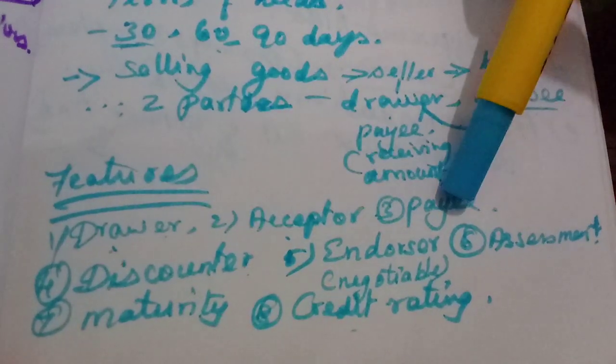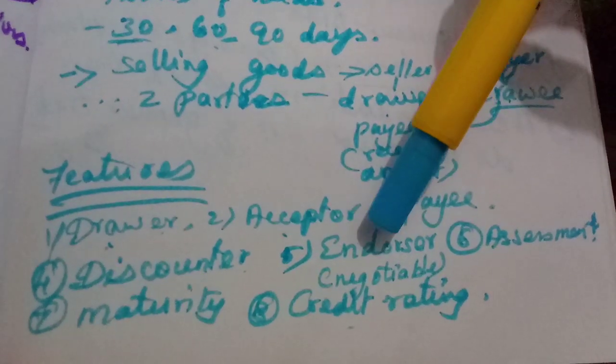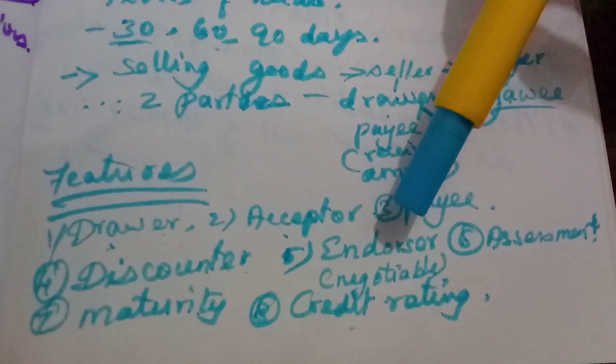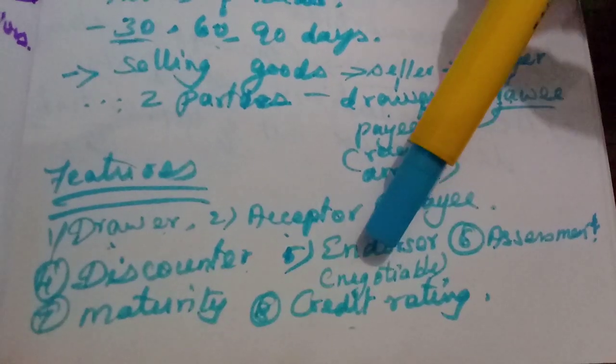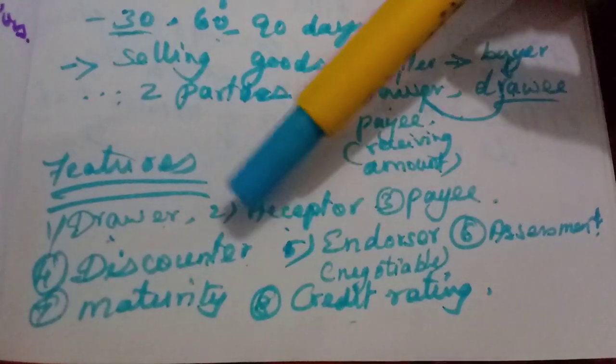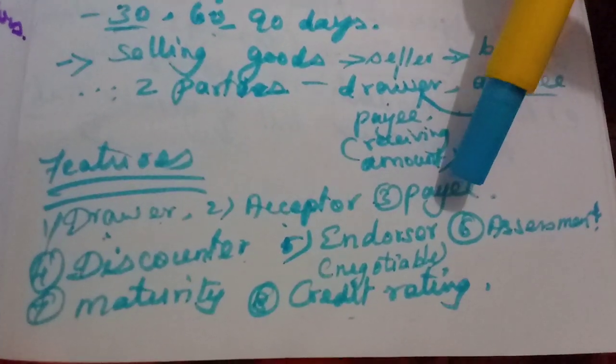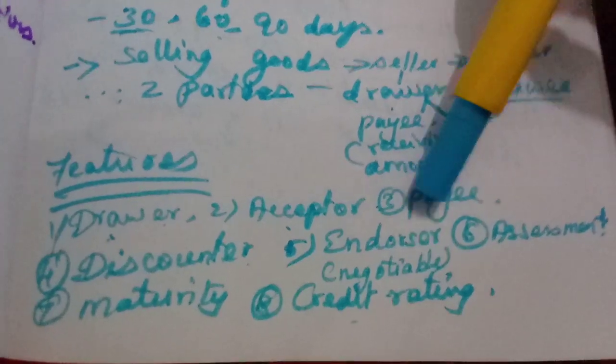That person will receive the amount from the acceptor. The endorser is one who endorses the bill to another person, transferring the title of ownership. The payee is one who receives the amount mentioned in the bill.